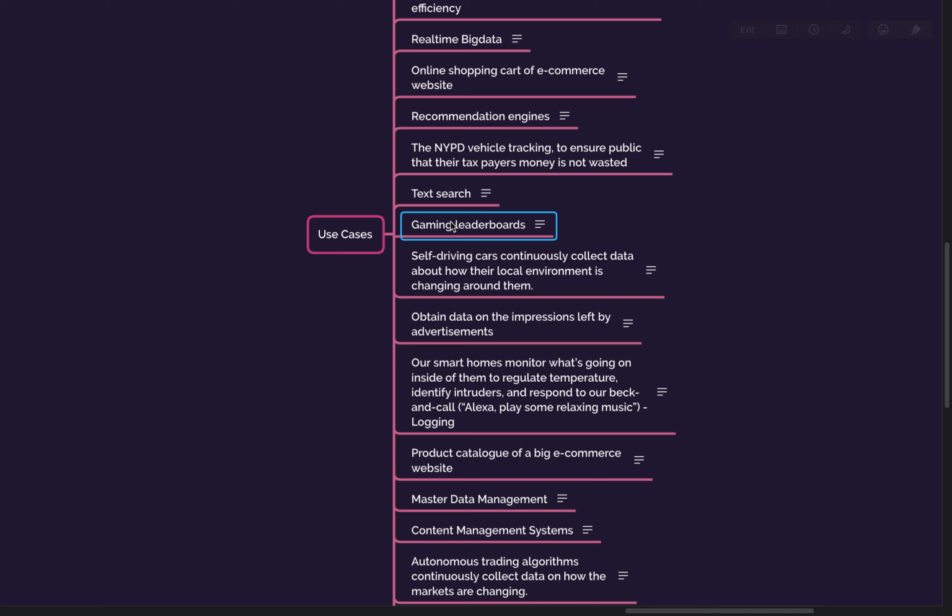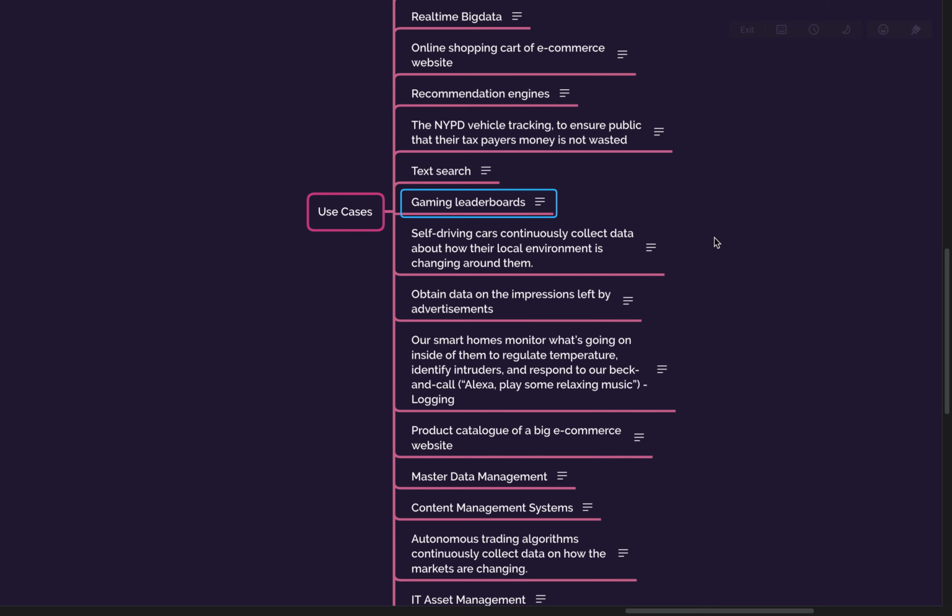Okay, gaming leaderboards, how will you do that? For those who do not know, the gaming leaderboards can change in milliseconds. If you are playing a particular game, say 5 or 6 people are playing, then the leaderboards keep on changing in milliseconds, and everyone across the whole ecosystem knows about it. Yeah, it's an in-memory database.